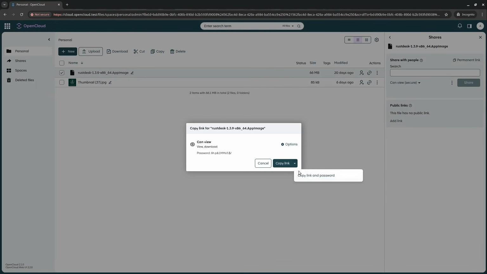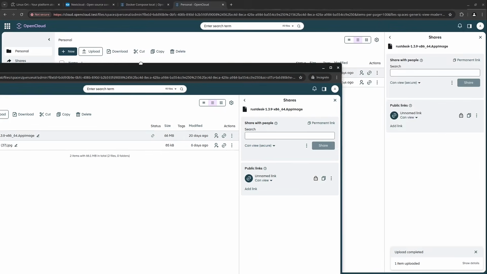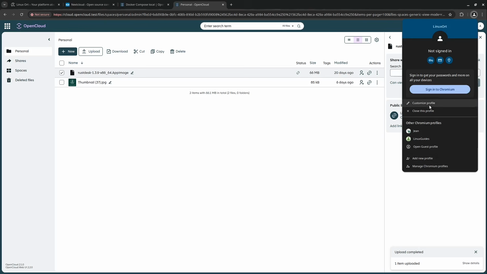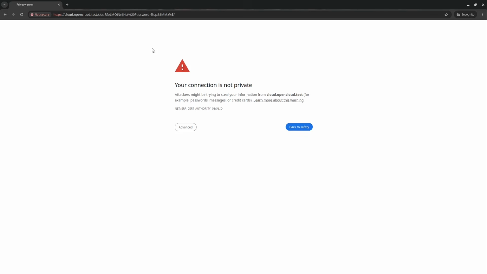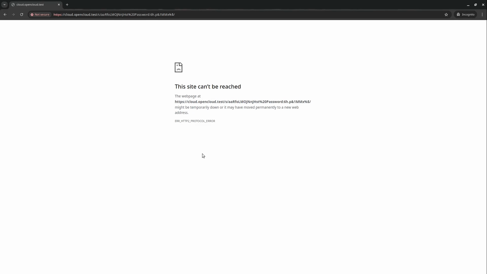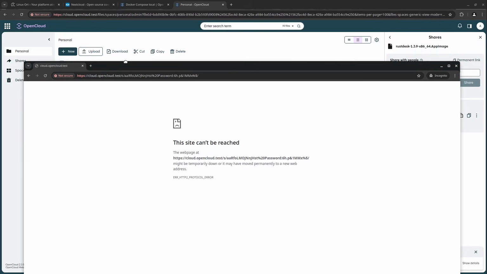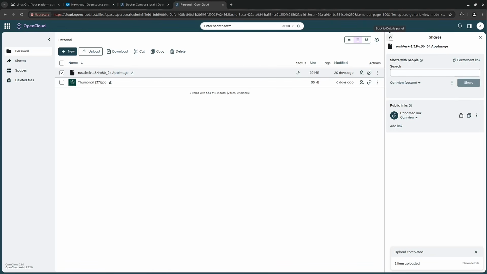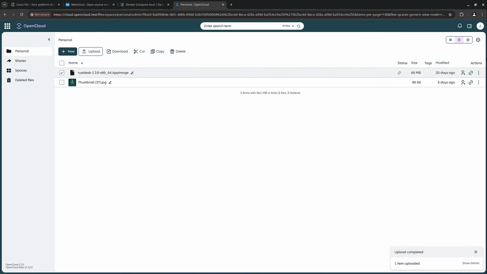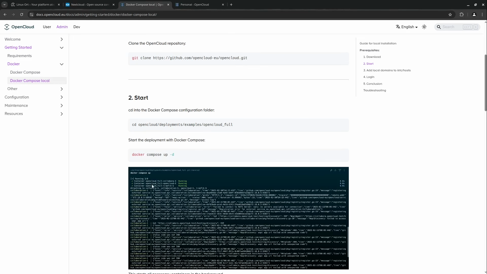Very, very cool. I select copy link and password, and then I open up a new incognito profile. Where's my incognito tab? Here is my incognito tab. Let's have a look. Perfect. And then, yeah, this site can't be reached. Okay, maybe it's the test setup, but this doesn't work at this moment. Honestly, I'm not too happy with this test setup.